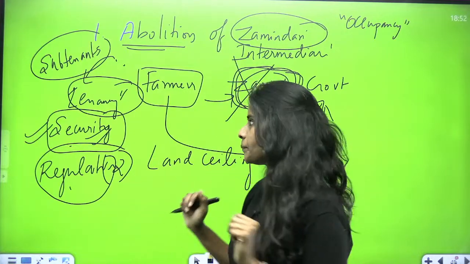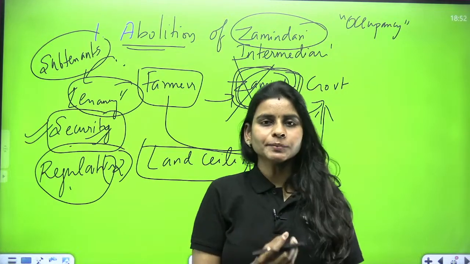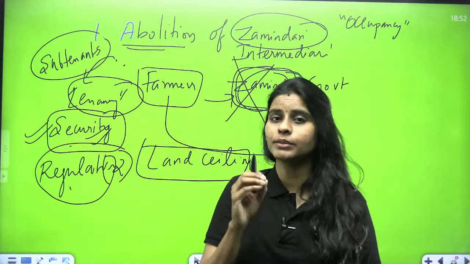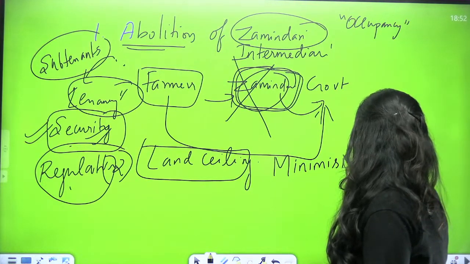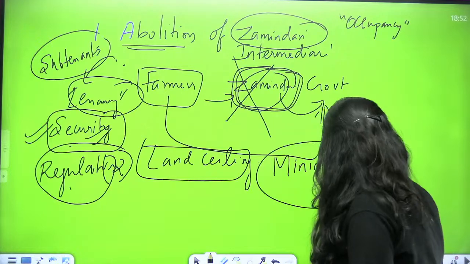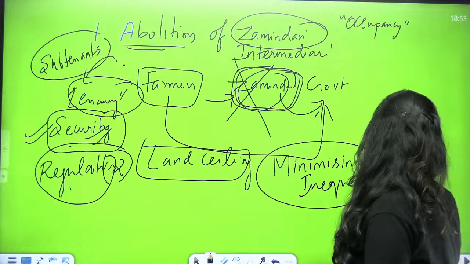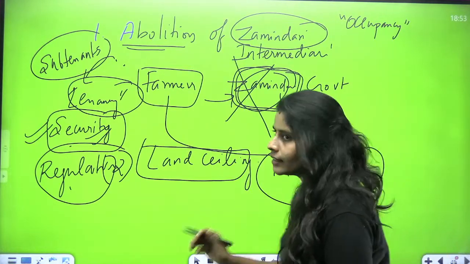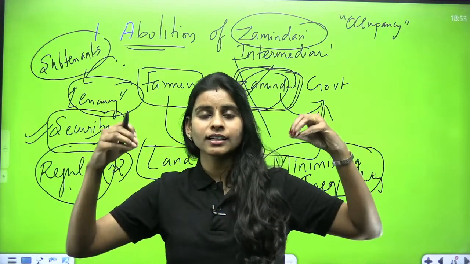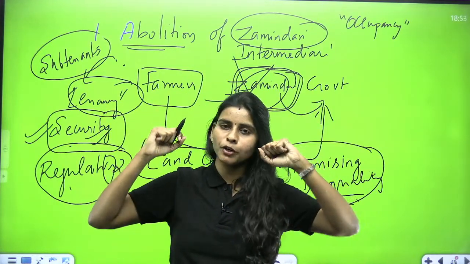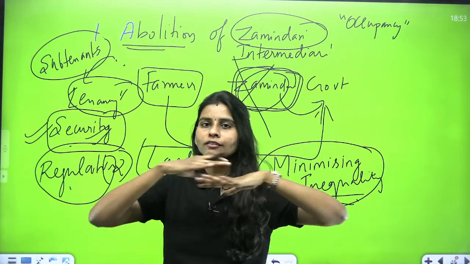Okay, and now land ceiling, this is another reform they had, and this is mainly aimed at minimizing inequality. So this land ceiling came up so as to minimize the inequality that existed. What inequality are we talking about here? We talk about inequality with respect to wealth, inequality with respect to the amount of land that one person is holding at that period of time. So the government wants to fix an upper limit above which no one is allowed to own any land.